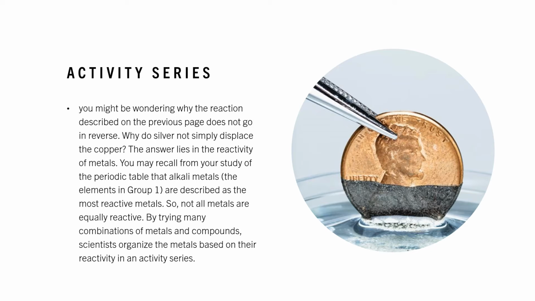By trying many combinations of metals and compounds, scientists organized the metals based on their reactivity in an activity series.